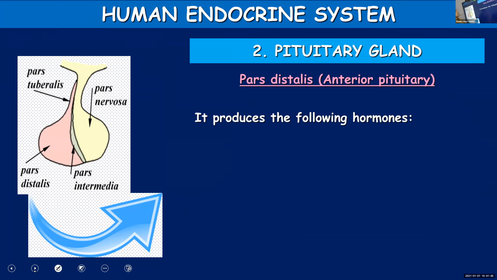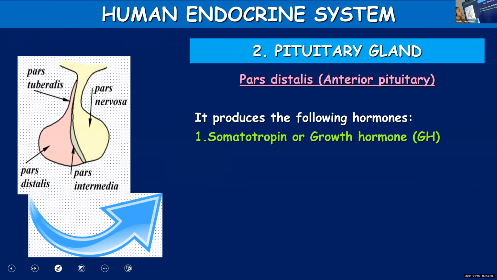It produces several hormones, each with a specific function. So let's see which are the different hormones released by pars distalis or anterior pituitary.